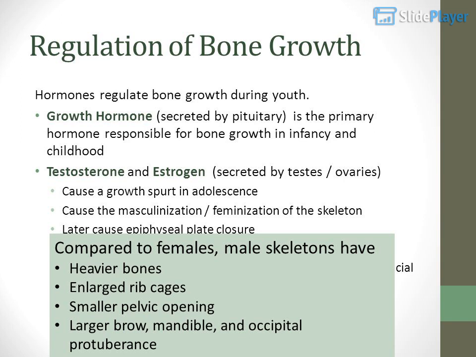Although most bones stop growing in the late teens, some of your facial bones, for example the nose and jaw, grow throughout life. The termination of growth is done by estradiol metabolites, which is why it occurs later in men. Compared to females, male skeletons have heavier bones, enlarged rib cages, a smaller pelvic opening, and a larger brow, mandible, and occipital protuberance.